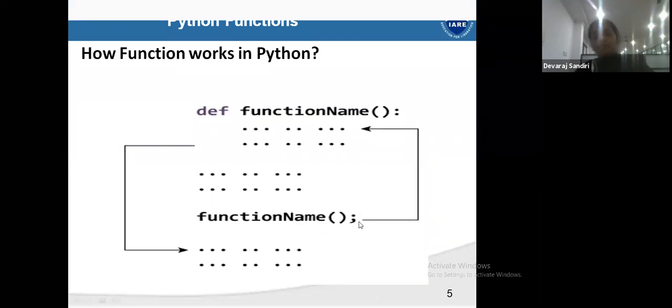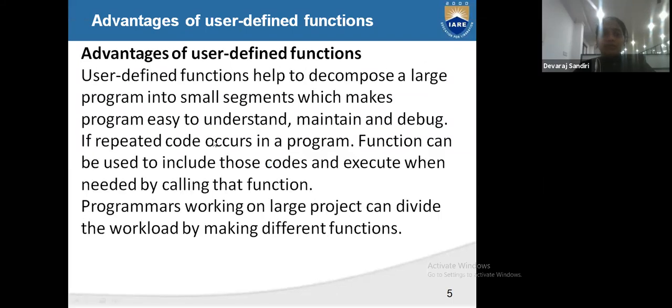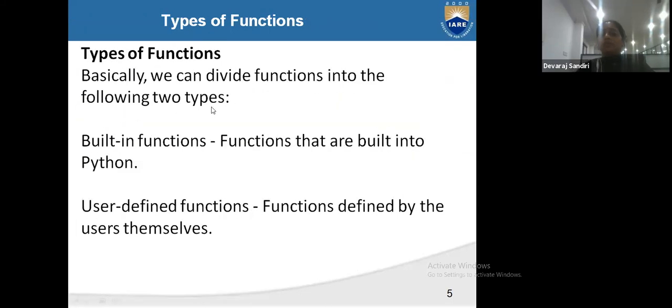Now, how many types of functions are there? Basically there are two types of functions. One is built-in functions, and one is user defined functions. Built-in functions are, you know, the range function, the print function, and the in function.